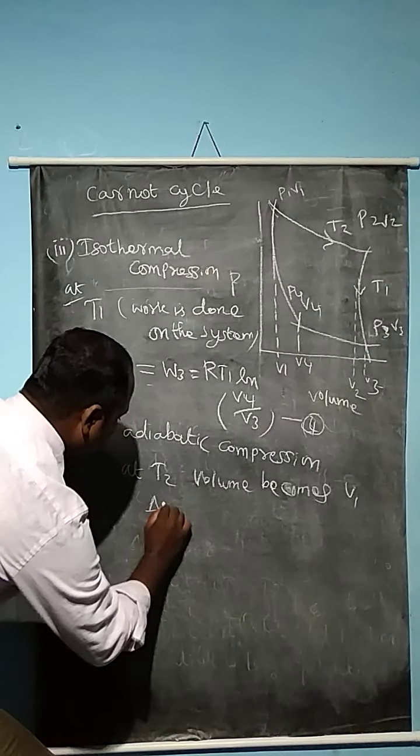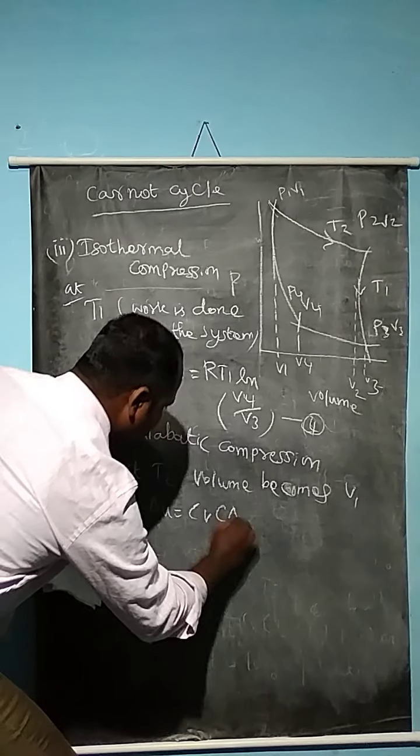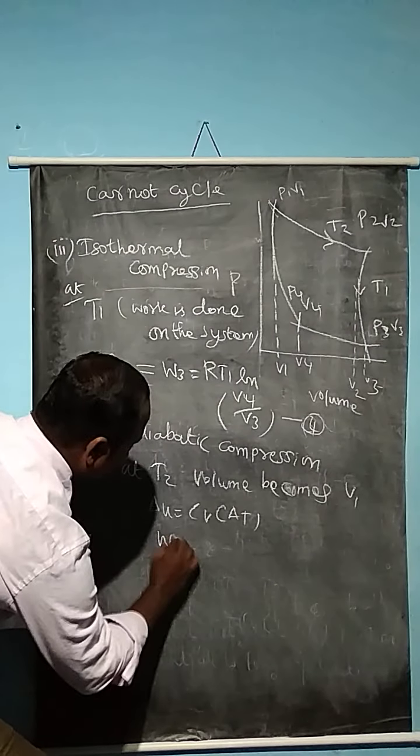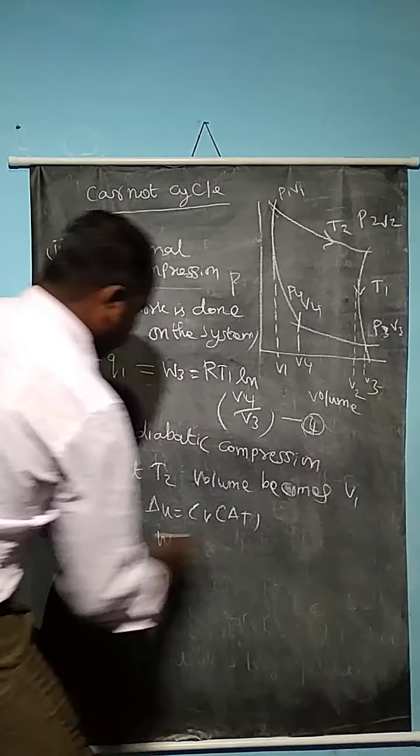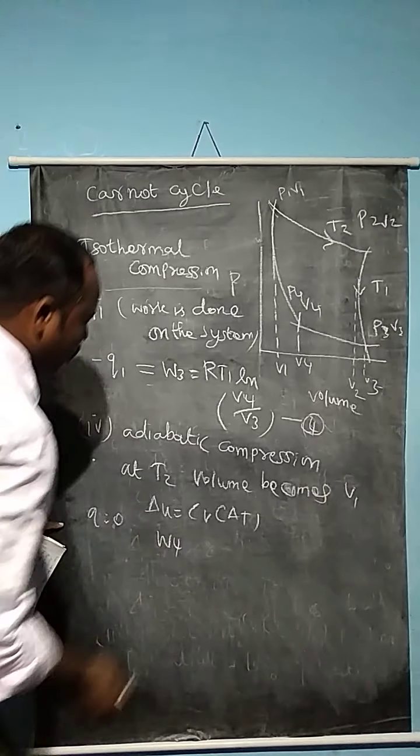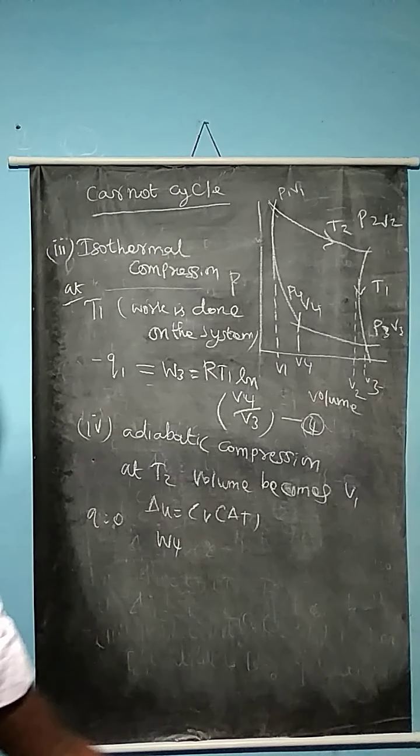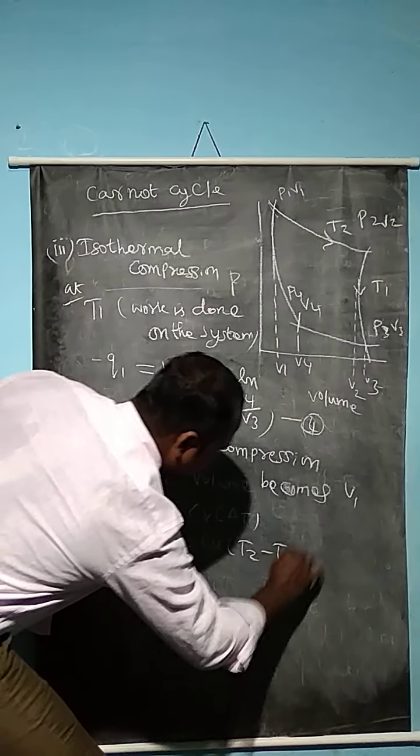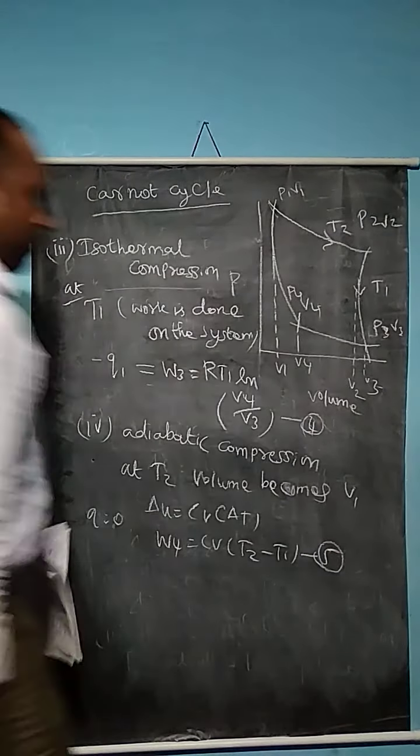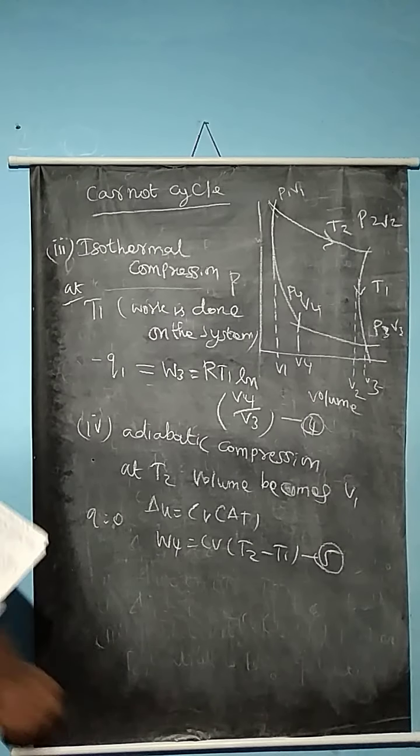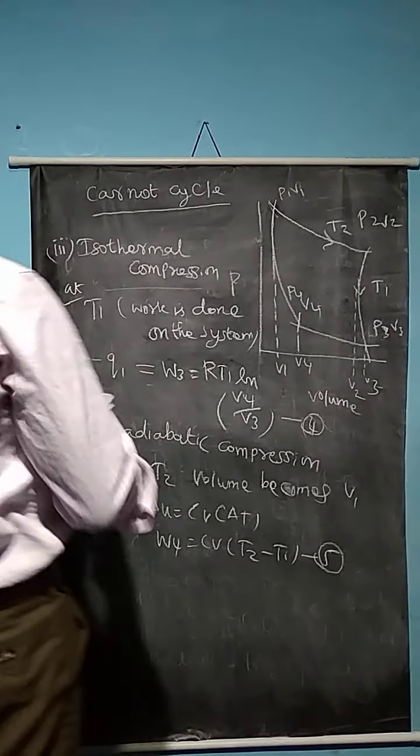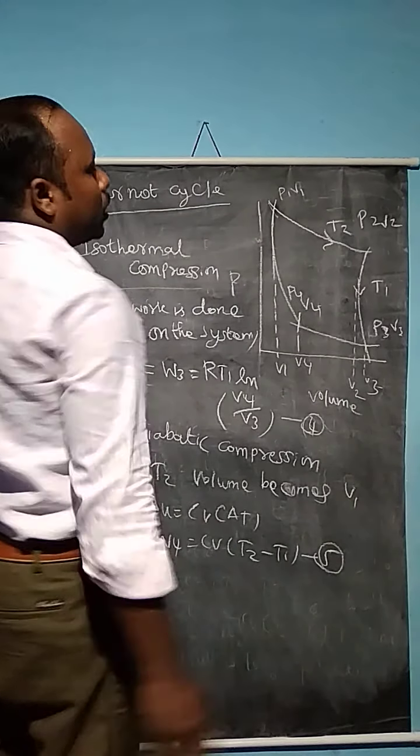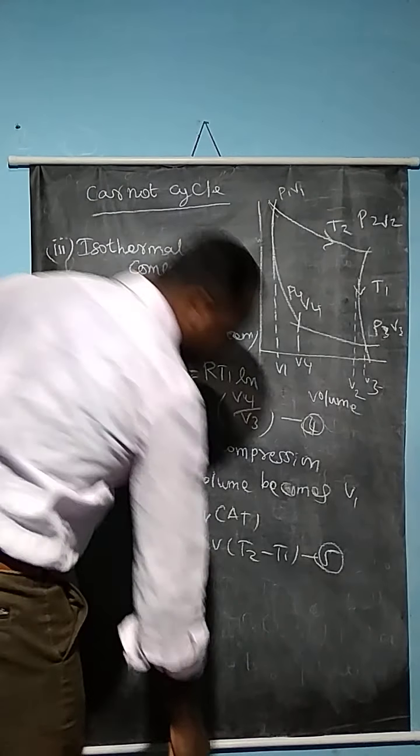Since delta U is equal to CV into delta T, we know from the first law of thermodynamics, W4 is equal to, here Q is equal to 0. Since it is an adiabatic process, Q is equal to 0 and delta U is equal to W. So W4 is equal to CV into T2 minus T1. This is equation number 5. There are 5 equations here. Now we can calculate the net heat absorbed by the system and the net work done by the system.